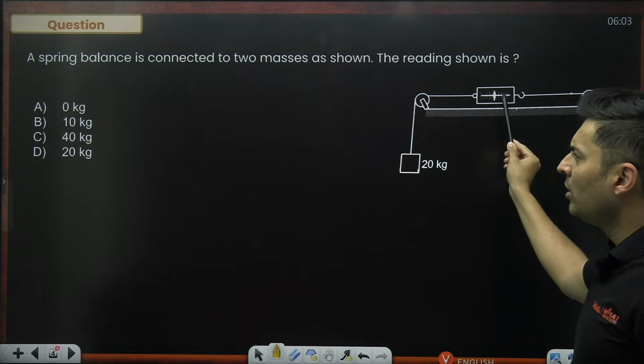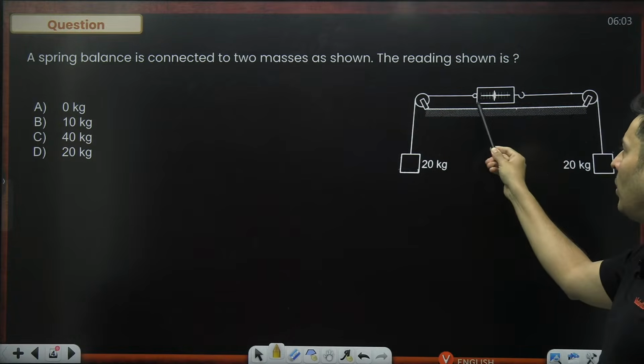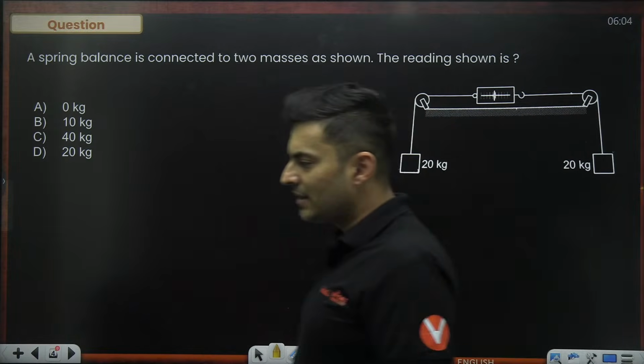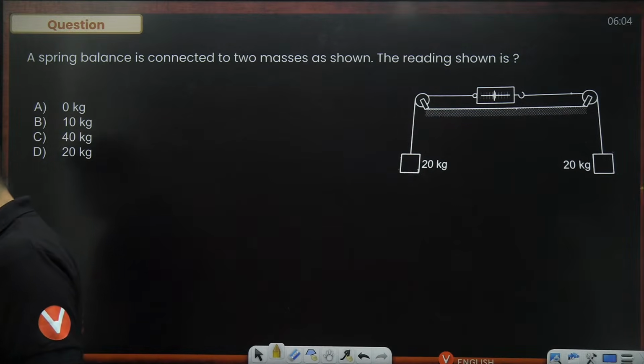Will it show 0? Will it show 10, which is half of them? Or will it show double of them, which is 40? Or will it still show 20? That's the question. Answer it in the chat box right away, right now.